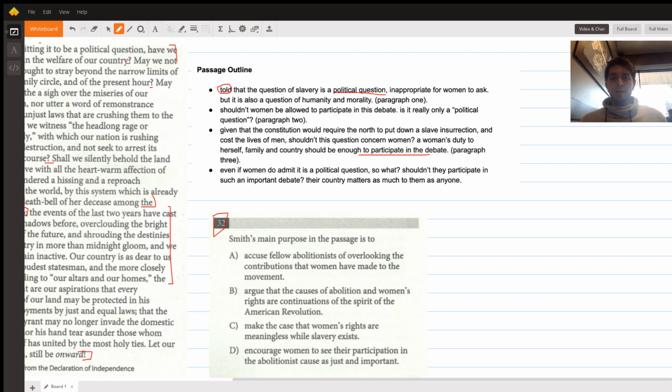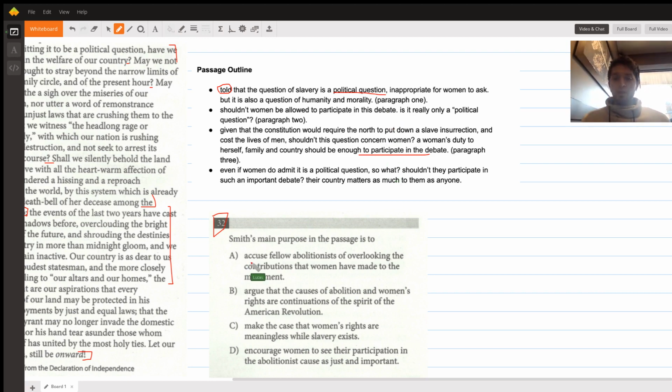The main purpose of the passage is basically to say that the question of slavery is not just a political question, right? It's more than that. Women should be getting involved in the cause of abolition. Even if it is a political question, it's still their business, basically, right? So abolition is women's business.